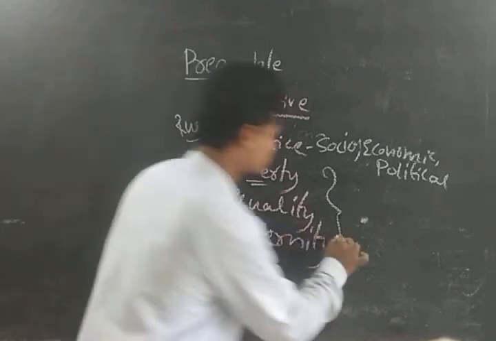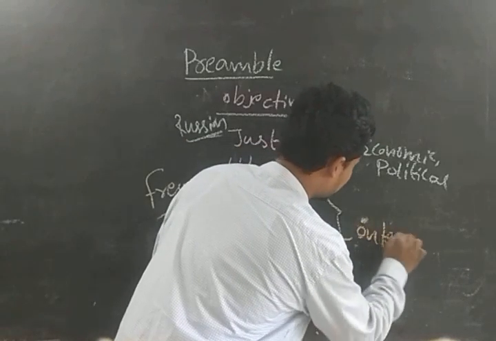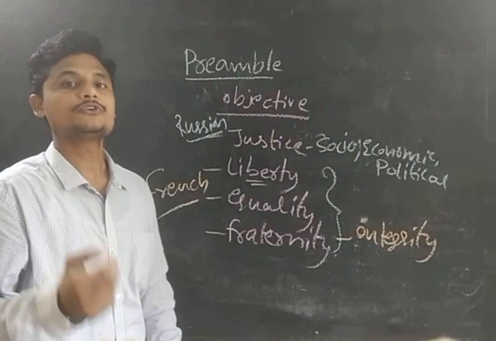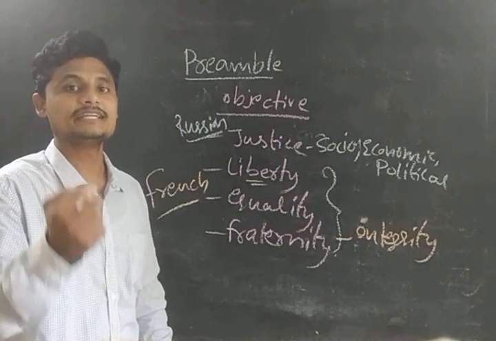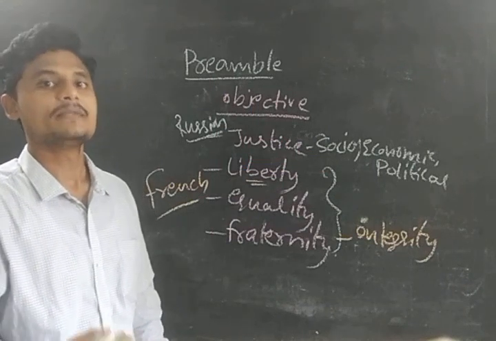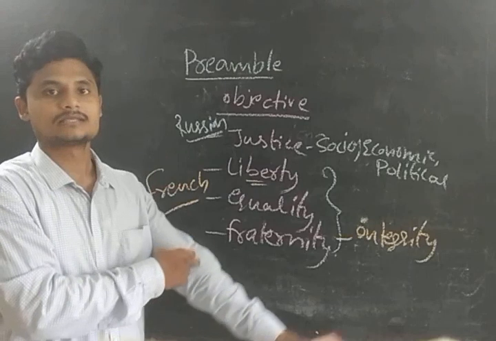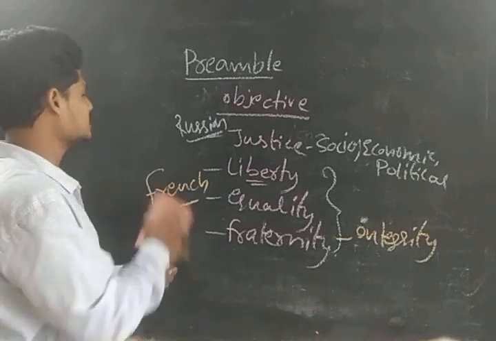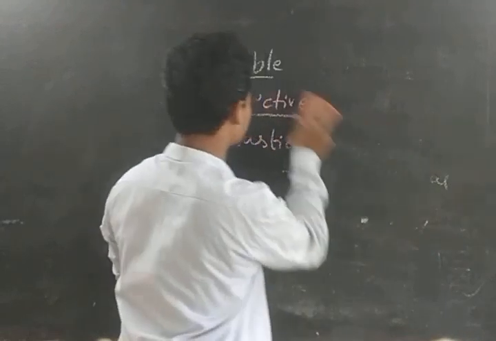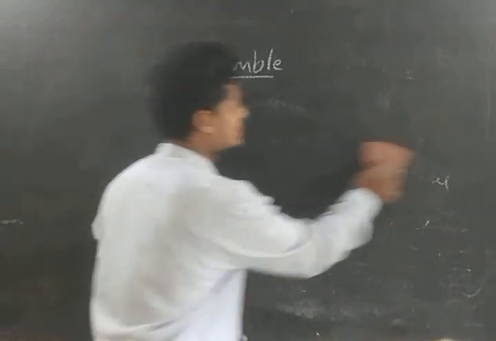Integrity was again added through the 42nd Constitutional Amendment, ensuring the dignity of the individual and the unity and integrity of the nation, guys. Okay, that is about the objectives. With this, I have done with the static part, and one current affair I discussed, that is the 42nd Amendment, through which they added a few provisions.